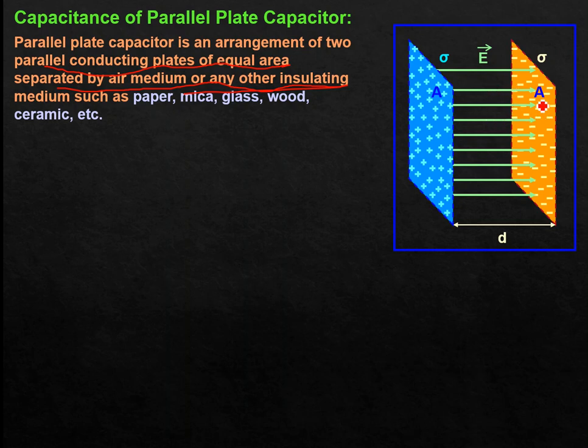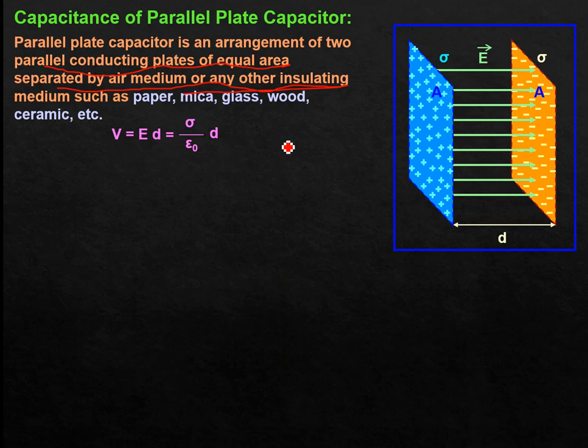We have already studied this while discussing the applications of Gauss theorem. In between two equal and oppositely charged plates, the electric field will be non-zero, numerically equal to sigma divided by epsilon naught, direction from positive to negative. Now, how are electric field and potential connected? Try to recall.